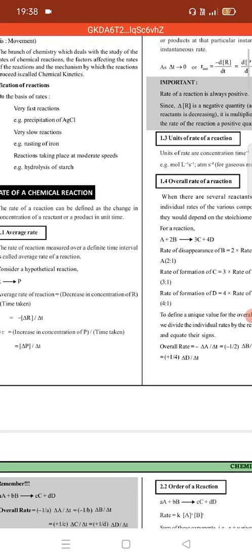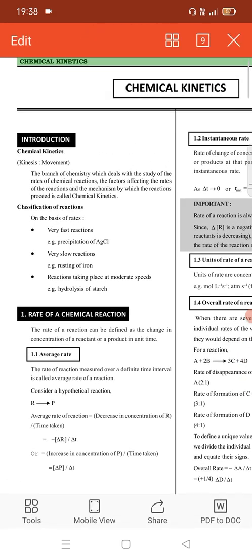In this chapter, we will see that chemical kinetics is the branch of chemistry which deals with the study of the rate of chemical reactions, the factors affecting the rate of the reactions, and the mechanism by which the reaction proceeds. So here we will study the speed and velocity of the reaction.